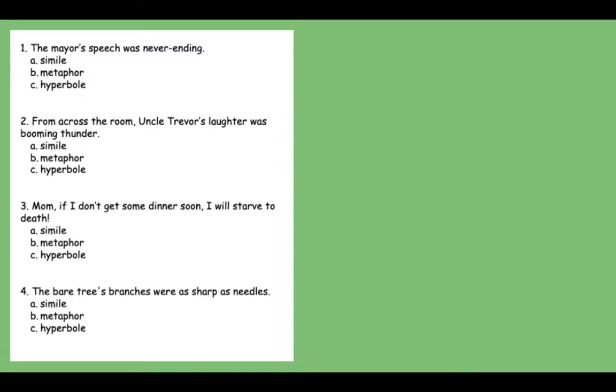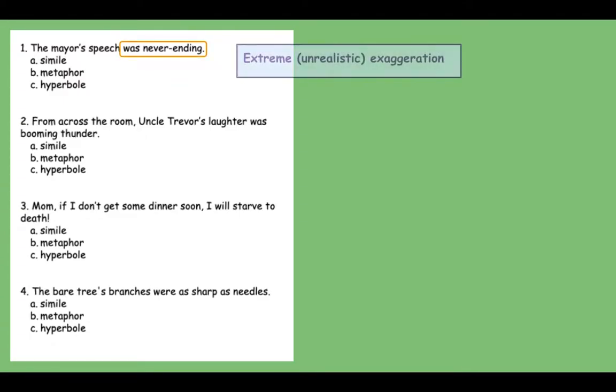All right. So here are our four examples from our Do Now. The first one is the mayor's speech was never ending. Very much like the example we went over, we have that never ending part, which is an extreme, unrealistic exaggeration, which lets me know this sentence is a hyperbole.